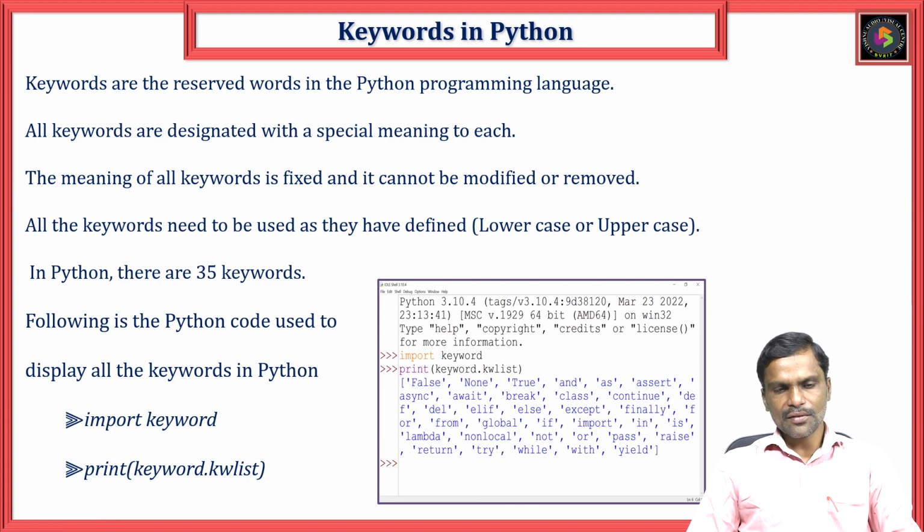Okay. In the next slide we will see what is the meaning of false, why we are using false, what is async, what is await, what is break. All these 35 keywords with their meaning we will discuss in the next slide.